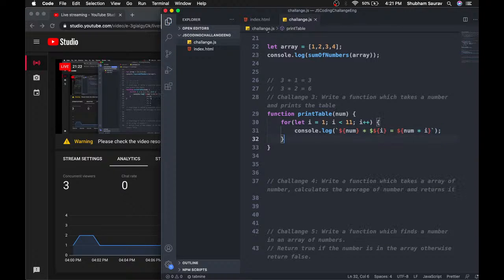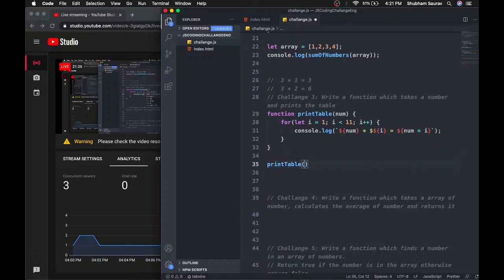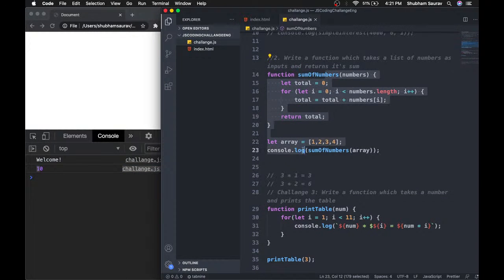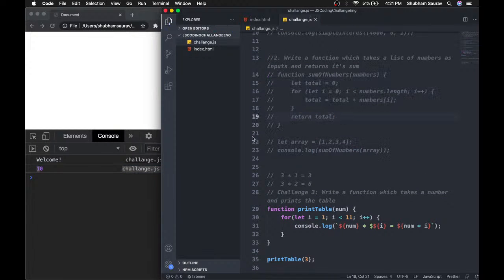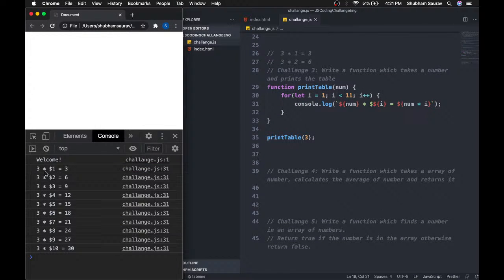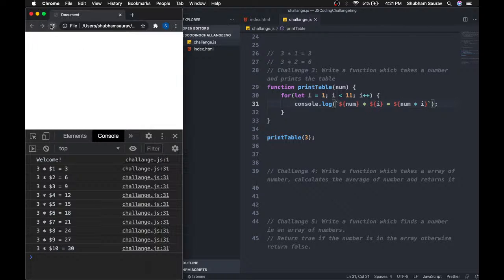Pretty basic stuff. So let's just print this table, so print table, and here we are going to pass 3, and then I will also check it with 5. So let's just comment it out. I'm just going to refresh it, and you will see the result. Yeah, there's some error. Oh yeah, I've used this symbol for 2 times, so let me just remove that, and I'm going to save it again, and I'm going to refresh it, and then you can see the table.